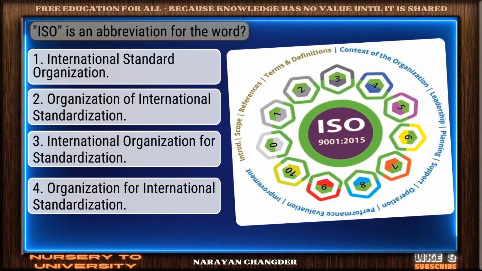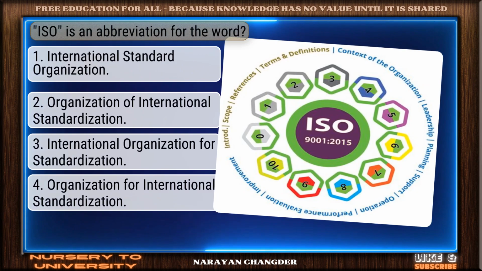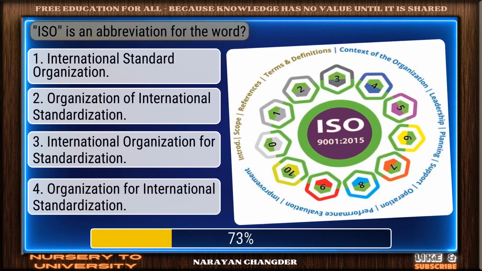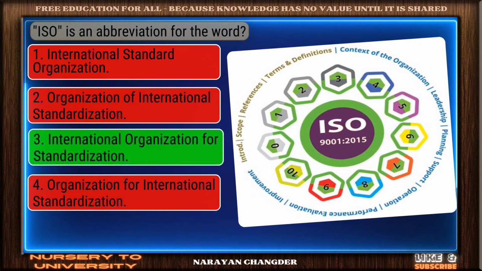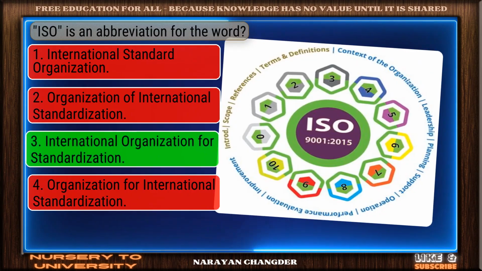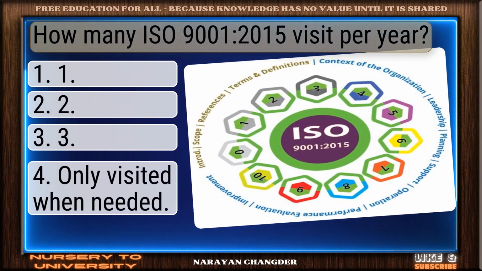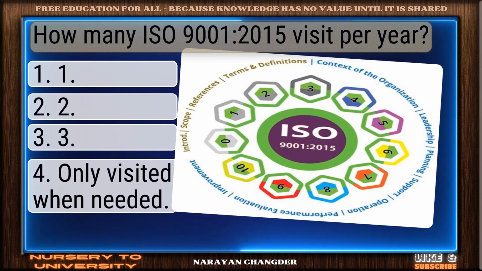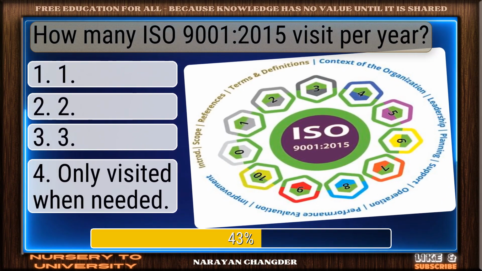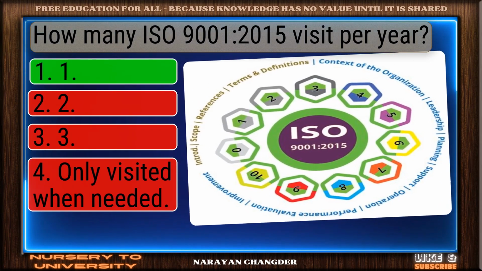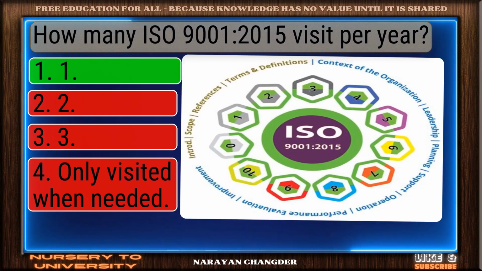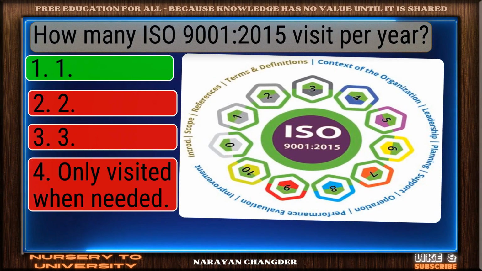Question number 5. ISO is an abbreviation for the word. Nice work. You chose International Organization for Standardization, and it is correct. Question number 6. How many ISO 9001 2015 visits per year? Good job. Your answer 1 works well here.